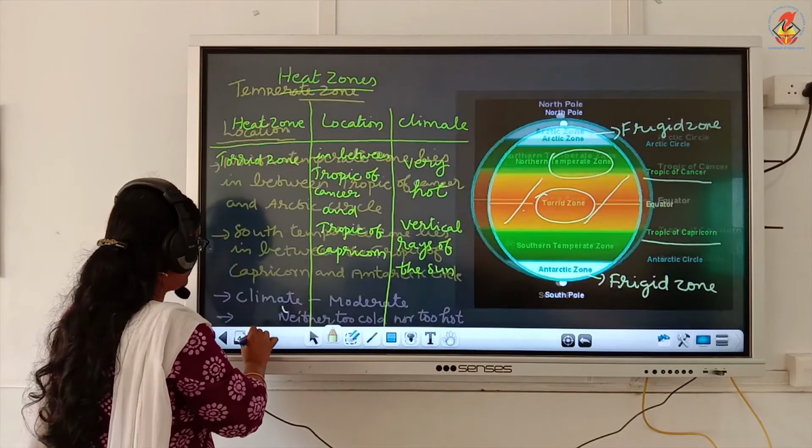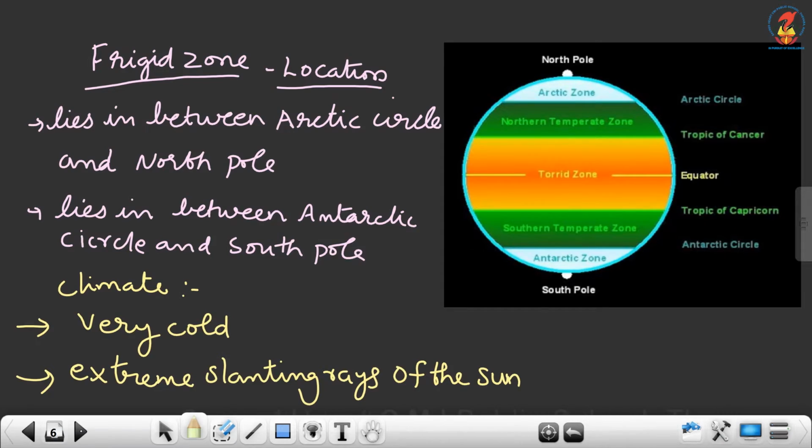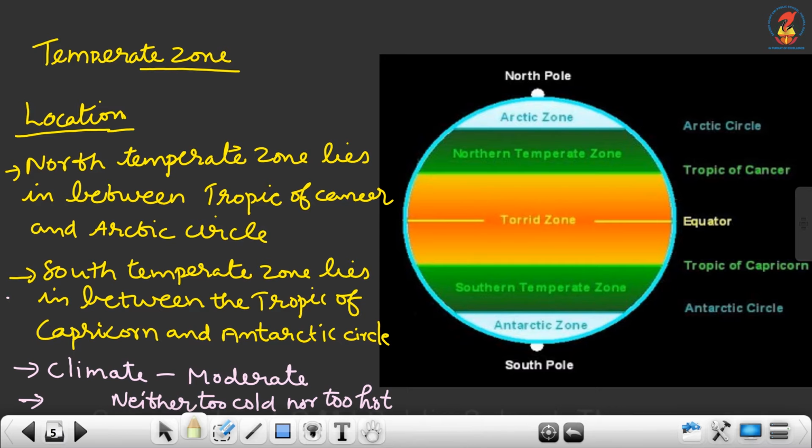Now, which is the next zone? That is the temperate zone. Temperate zone lies in both the hemispheres, the northern hemisphere as well as the southern hemisphere. In the northern hemisphere we call it northern temperate zone, and in the southern hemisphere we call it southern temperate zone.